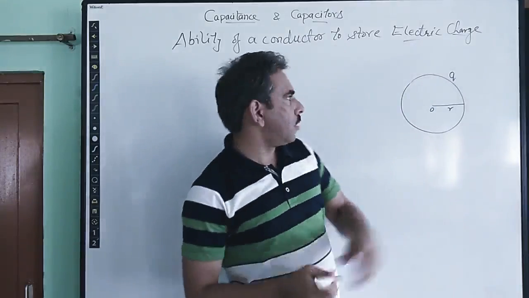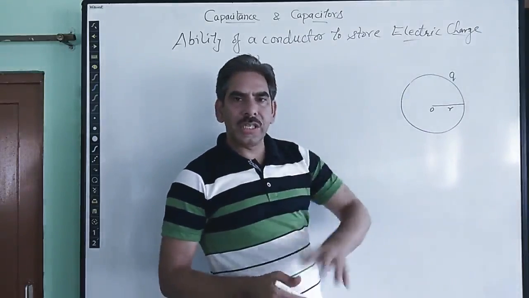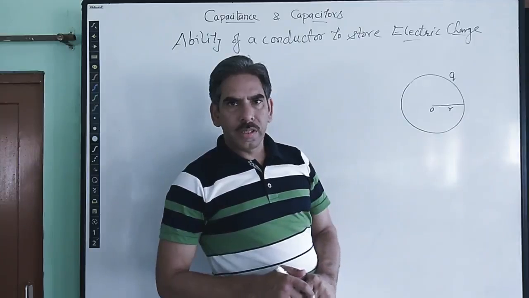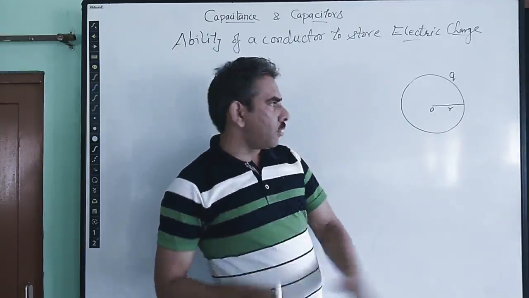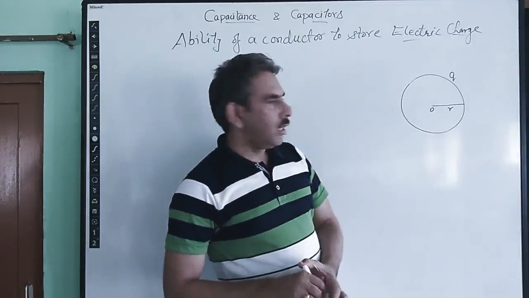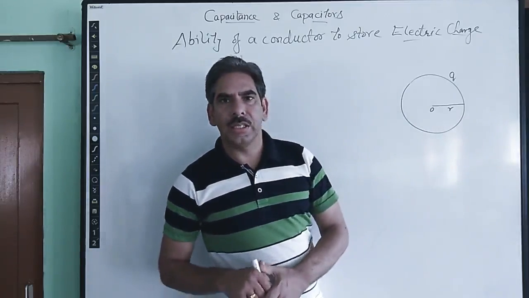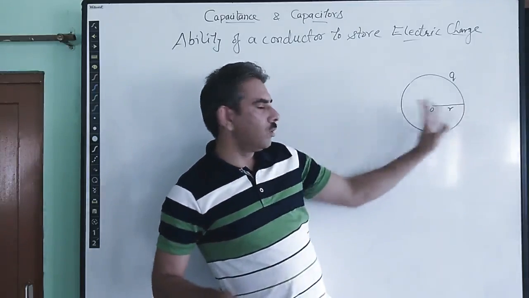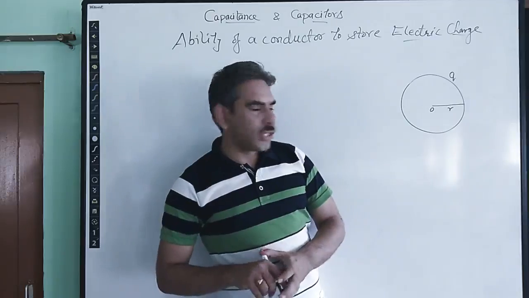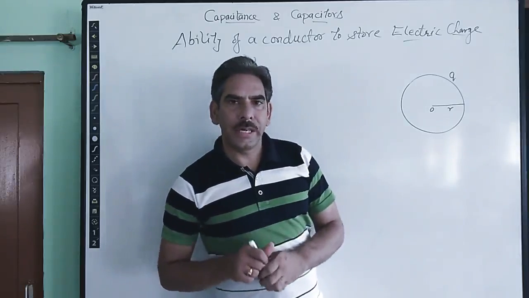So we are giving it some charge Q, so therefore its potential is V, right? We have to find out the capacitance of this spherical metallic conductor which is holding some charge Q, and the radius of this spherical conductor is R, right?